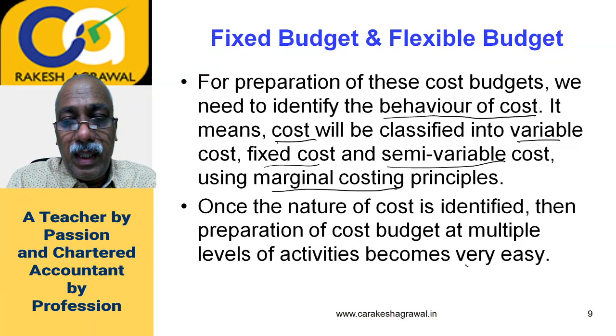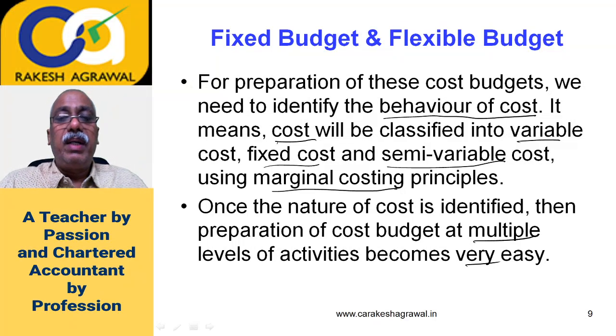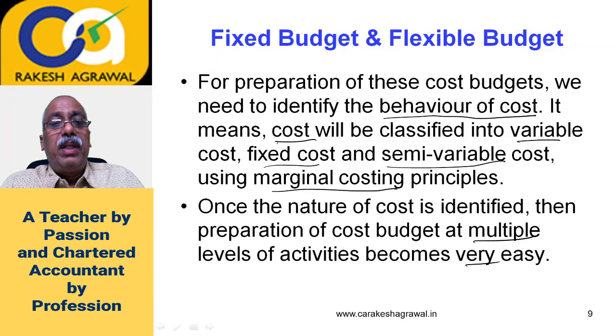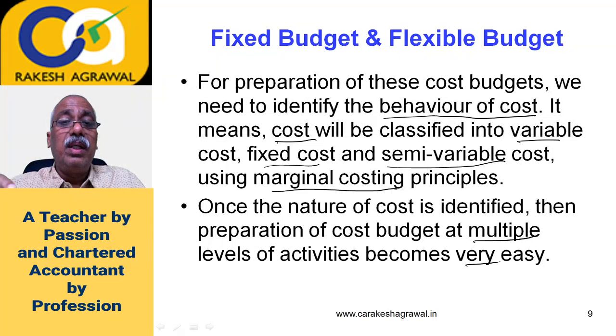How does it become very easy to prepare the cost budget at multiple levels of activities? For example, your variable cost is 10 per unit. So 10 per unit into 10,000 units, 10 per unit into 11,000 units, 10 per unit into 12,000 units, because variable cost per unit will remain constant. So per unit into number of units, you can calculate variable cost at all levels of activities. Fixed cost will remain constant irrespective of level of activity.